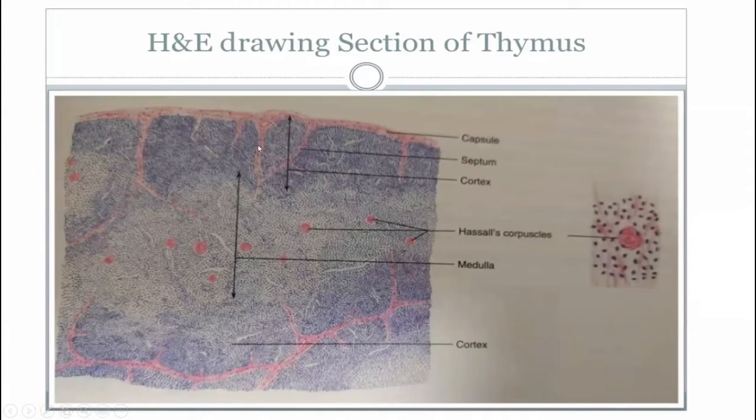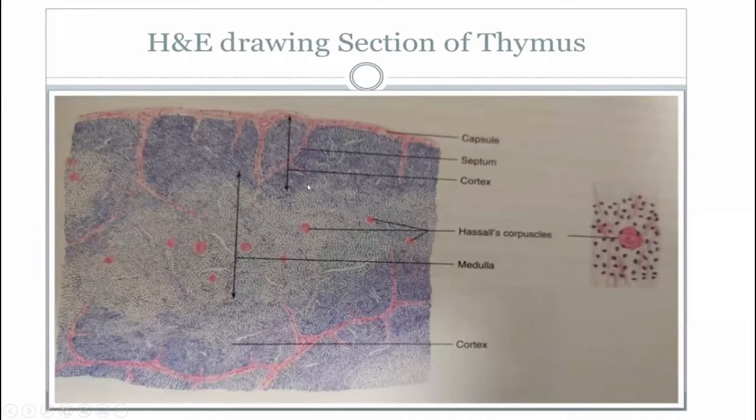See, these septa do not divide the substance of the thymus completely. These lobules are connected with each other. They are not completely partitioned.